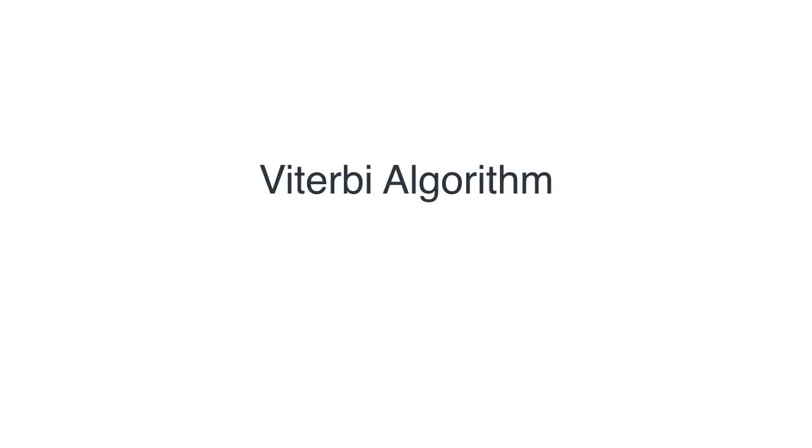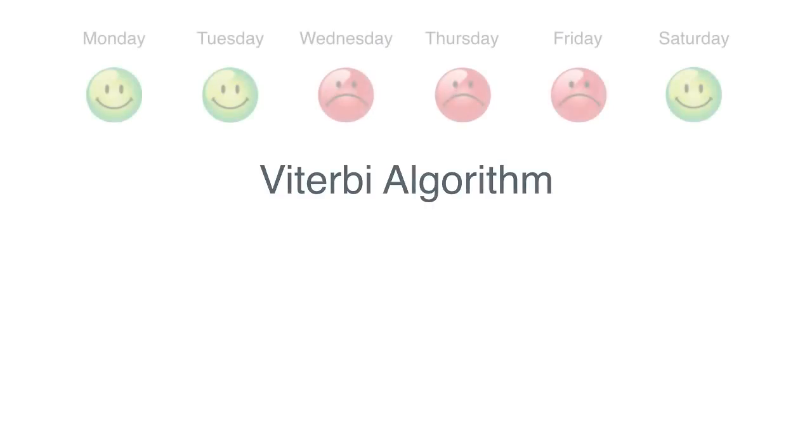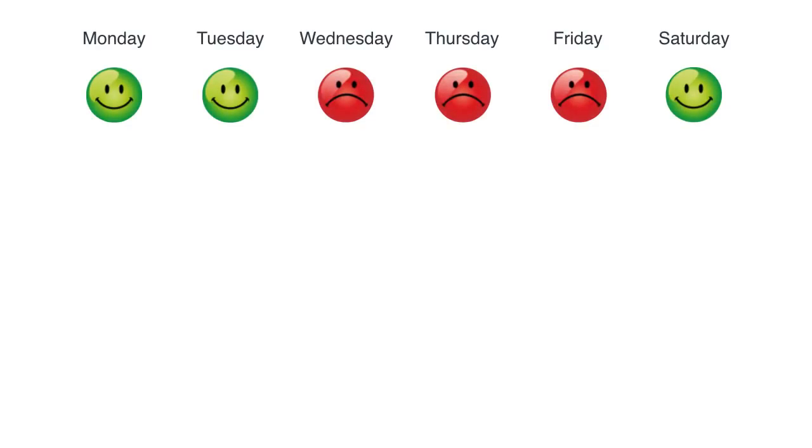So instead of checking 2 to the n things, we're going to start checking a few things and storing the maximum of what we've checked so far, and then comparing things. And at the end of the day, we're going to have to check much less than 2 to the n paths. So let's look at this scenario, okay? And let's focus on Saturday. What happens on Saturday, the last day? Well, it could be sunny or it could be rainy. What if it's sunny? Let's check if it's sunny, because what we're going to do is compare what gave us a better probability, if it was sunny or if it was rainy.